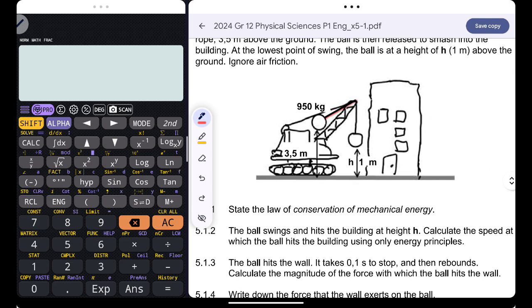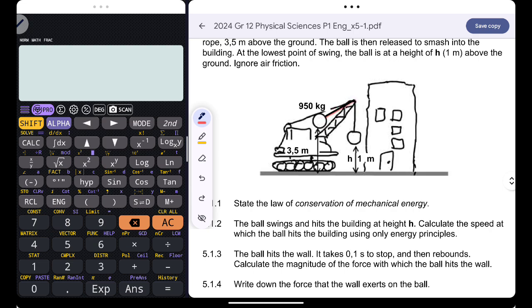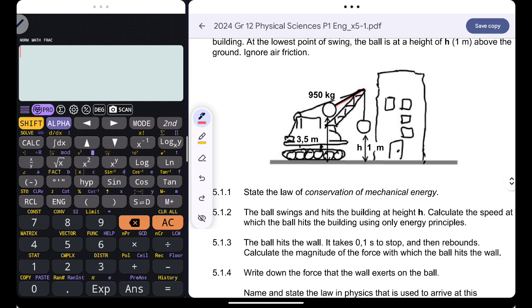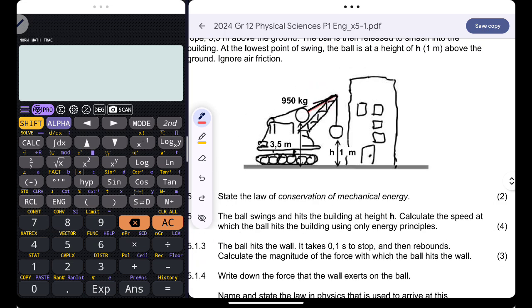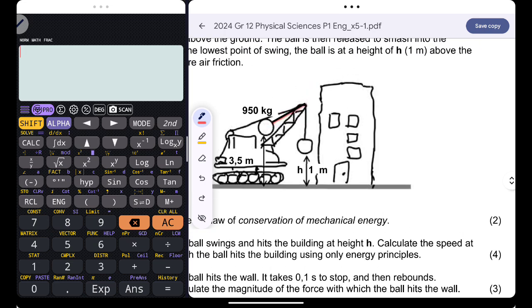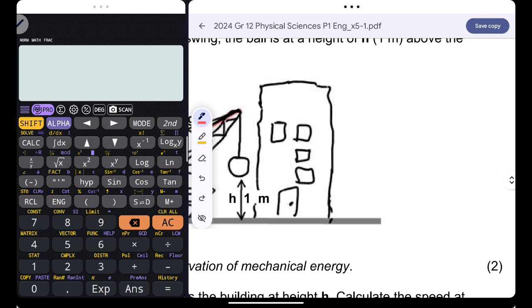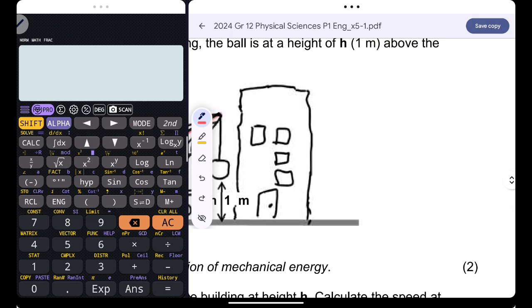5.1.2 rather. The ball swings and hits the building at height H. Calculate the speed with which the ball hits the building using only energy principles. Since we know that mechanical energy is conserved, we can conclude that the mechanical energy of our ball before is equal to the mechanical energy of our ball when it hits the building.